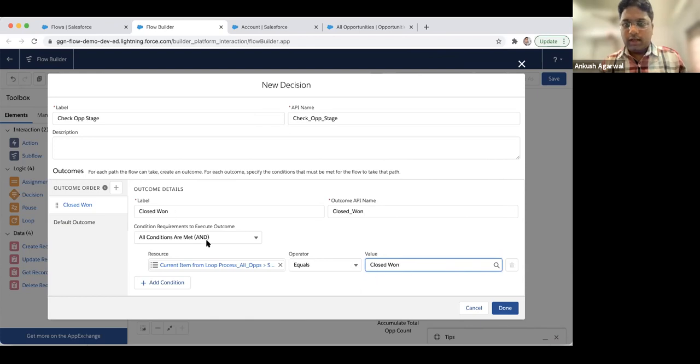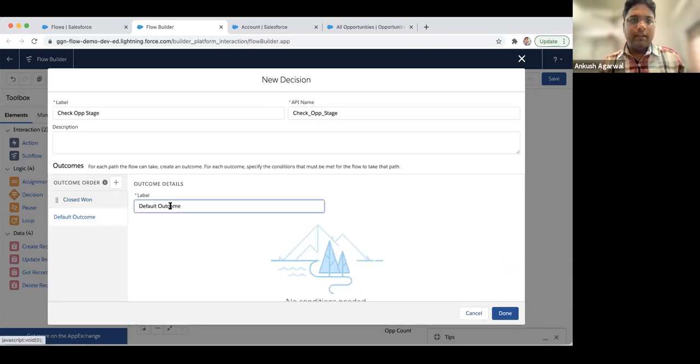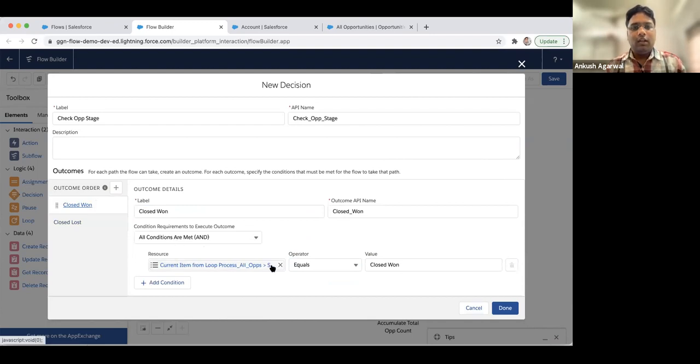Okay, and similarly, in the other case, it will be closed lost. We know that there are only two options, either closed won or closed lost. Otherwise we can add one more condition over here and define the criteria, and we can add any number of conditions.